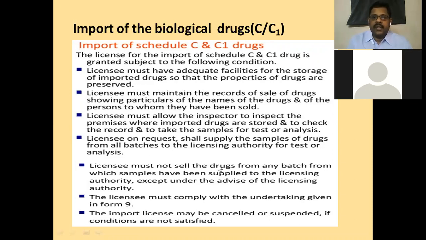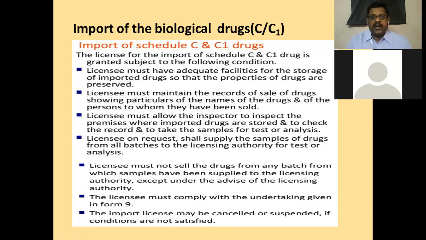The licensee must maintain a record of sales: to whom it is sold, how many units sold, how many units balance. The licensee must allow the inspector to inspect and collect samples and to verify the quality of the drugs under their custody. The licensee, on request, shall supply samples of drugs from all batches to the licensing authority for test or analysis.